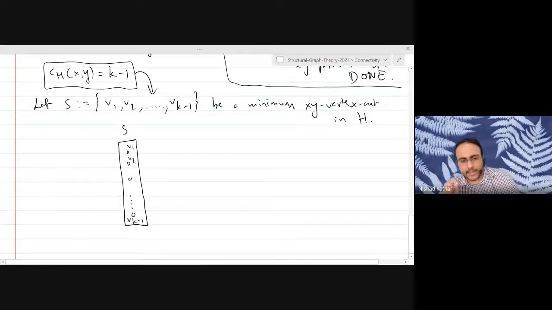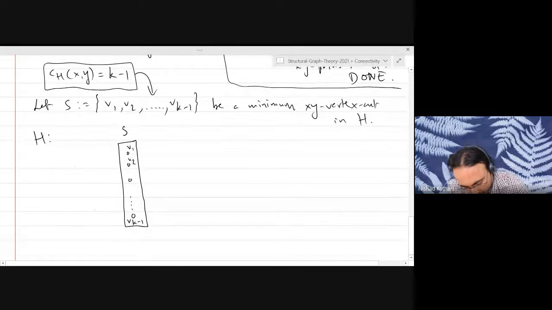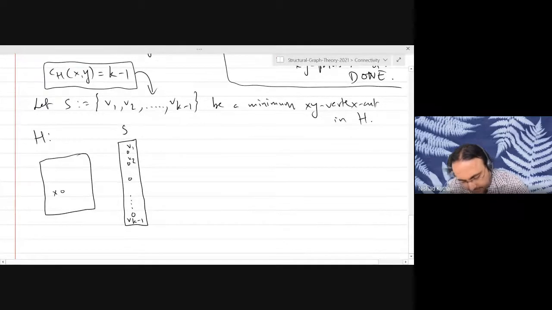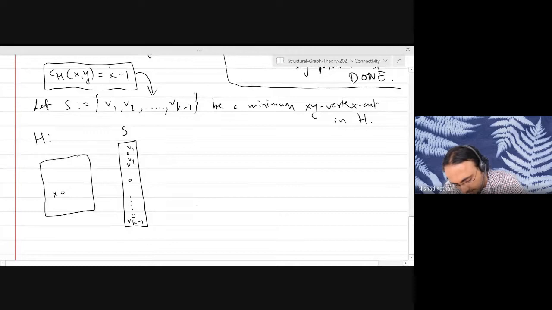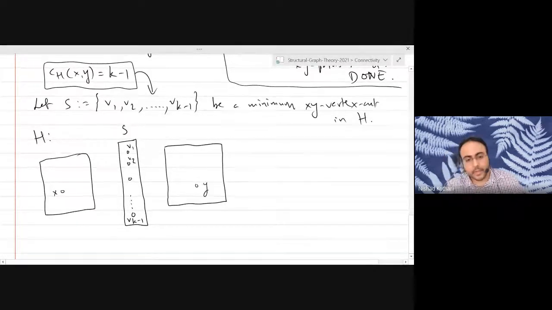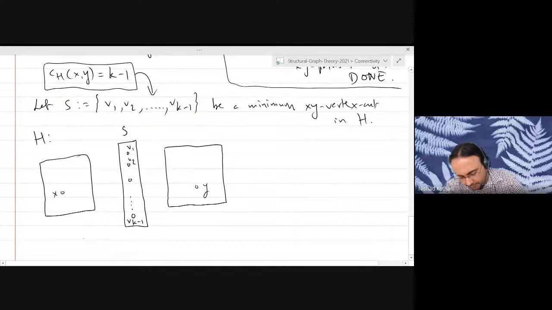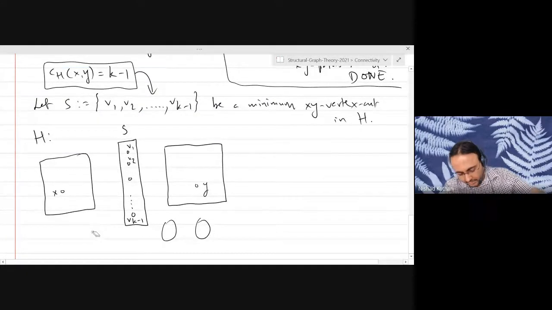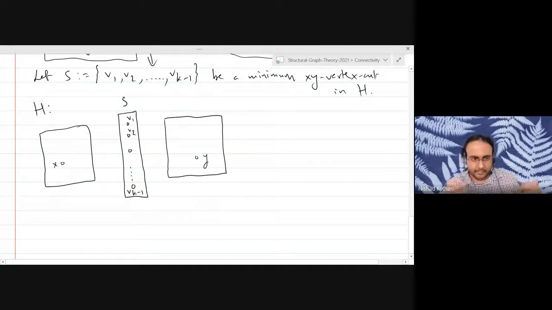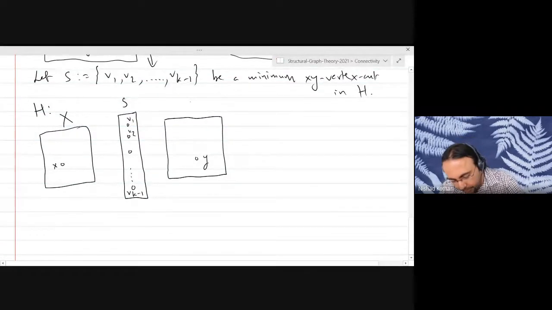When you delete the set S in the graph H, by definition of XY vertex cut, you will get at least two components, one containing the vertex x and another component containing the vertex y. There might be other components in the graph. I won't care about them. Okay? They are there, but I'm not going to draw them because they don't affect our proof. Let us call this component capital X. Let us call this component capital Y.